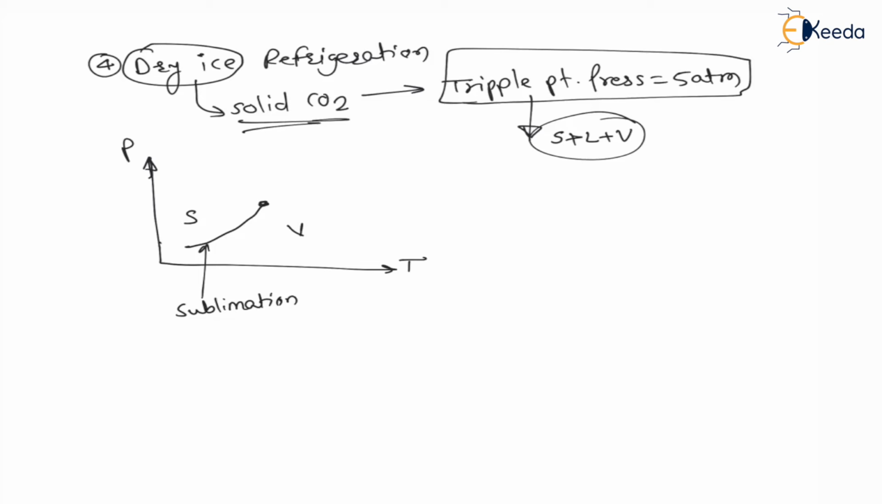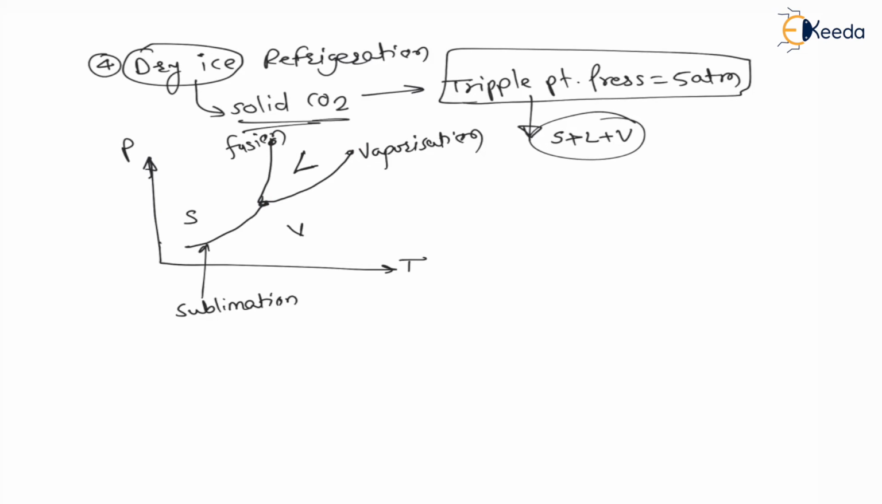Now again there is another line, that is vaporization. This line is vaporization, right? Again there is another line, the fusion line. This line is the fusion line. Now my dear students, between this fusion line and sublimation line there is a solid state. Between this vaporization line and sublimation line there is a vapor state, and between this fusion line and vaporization line there is a liquid state.